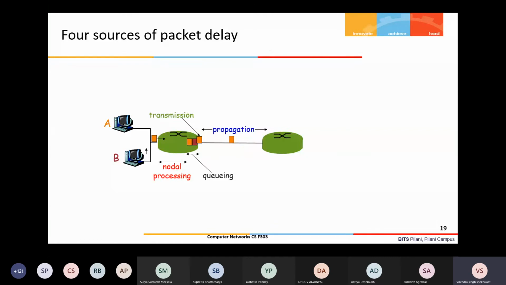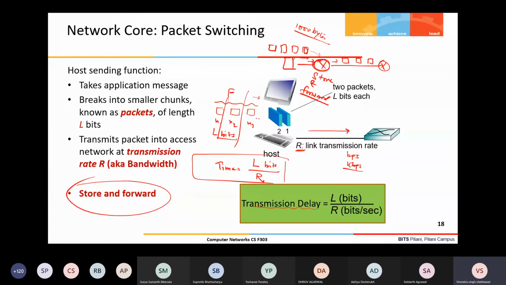Now what is the benefit of packet switching over circuit switching? First of all, no reservation is required, meaning circuit setup is not required. So the circuit setup time is not there. In the previous example, we saw a 500 millisecond circuit setup time that we had to add to the transmission time. That is the first thing.